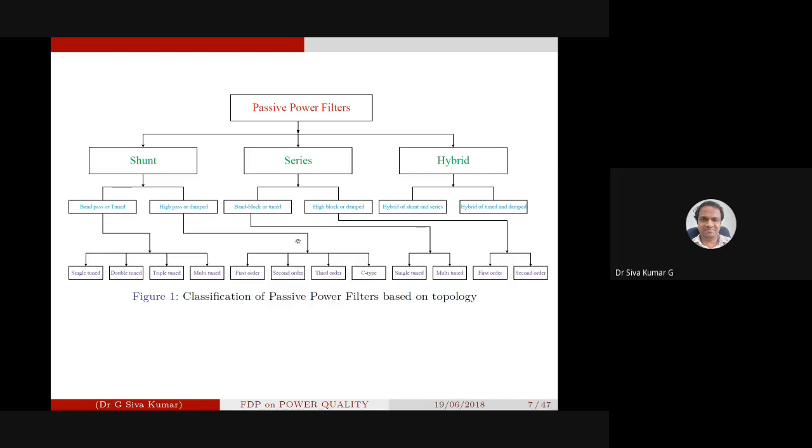But these are filters which we are not going to study, this kind of high pass filter. We are going to use the band pass filter only. Again, the series combination is obviously similar. The hybrid and shunt, we have single tuned, double tuned, and triple tuned also. And we also have the combination of shunt and series, a hybrid of tuned and damped filters. That is the classification of passive filters based on topology.